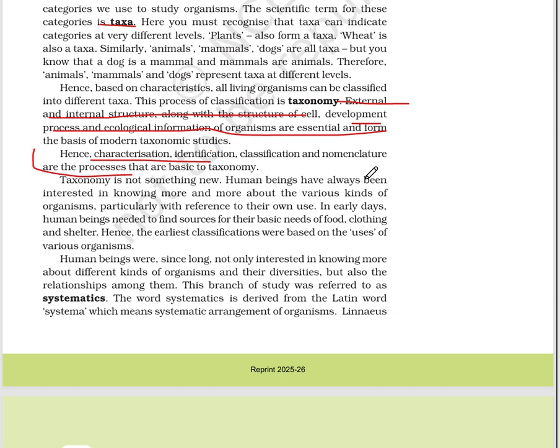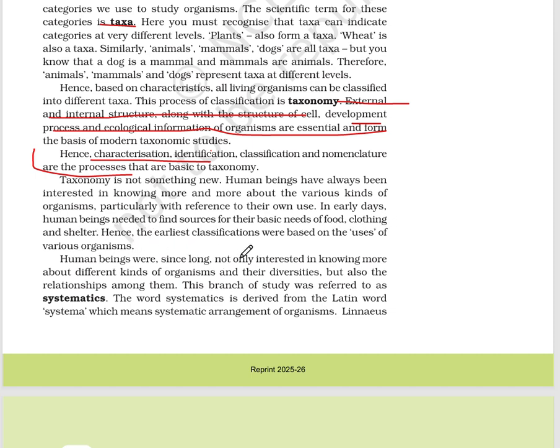Human beings have always been interested in knowing more and more about the various kinds of organisms, particularly with reference to their own use. In early days, human beings needed to find sources for their basic needs of food, clothing, and shelter. Hence, the earliest classifications were based on the use of various organisms.